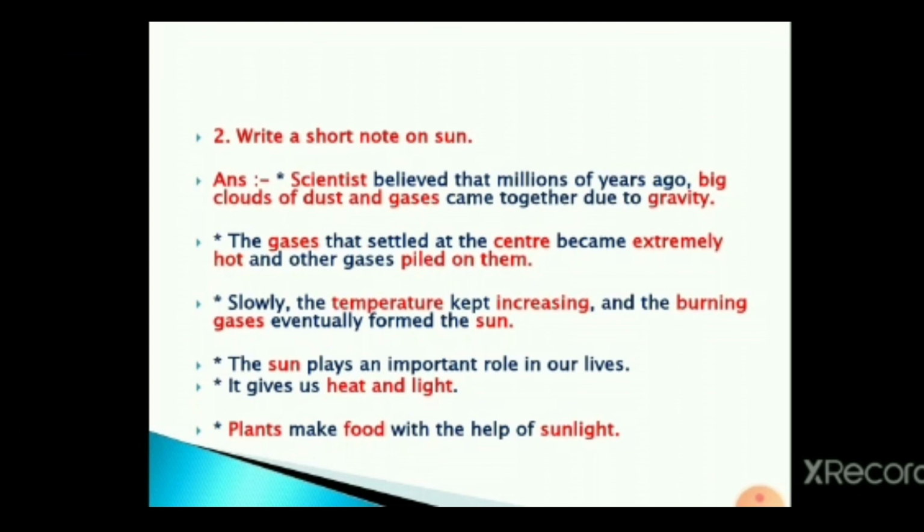So, the sun plays an important role in our life. It gives us heat and light, and plants make food with the help of sunlight. So, these are the importance of the sun.